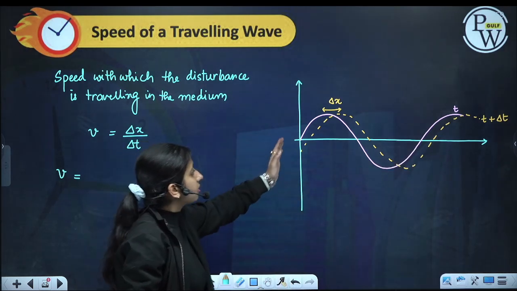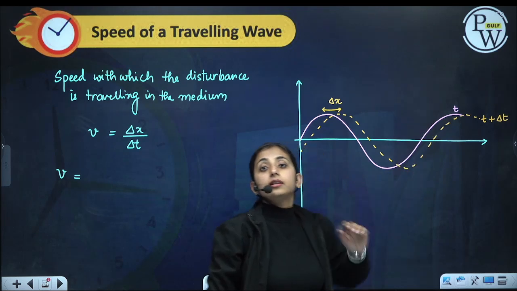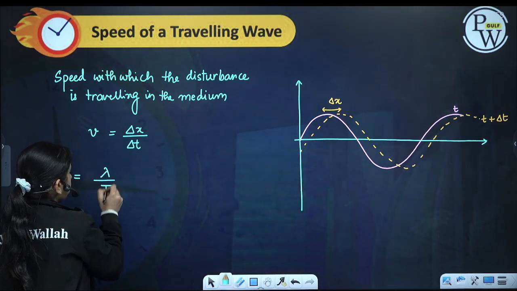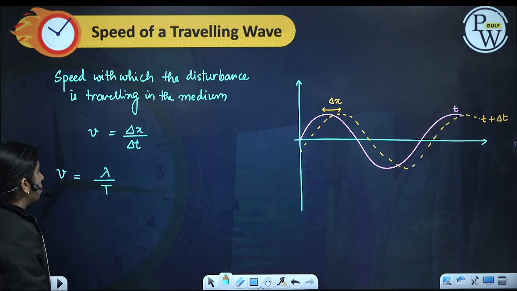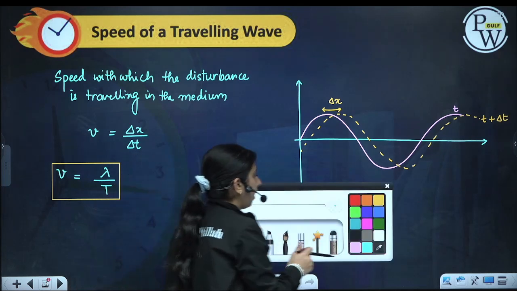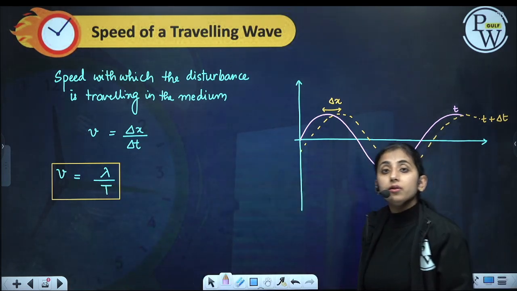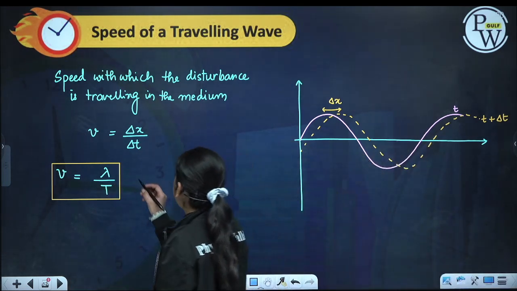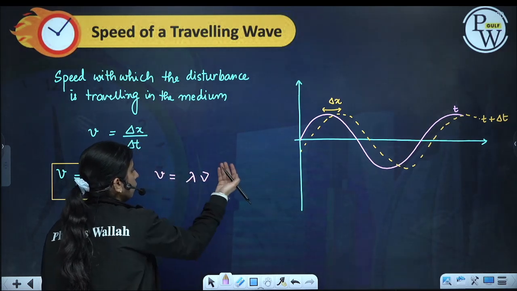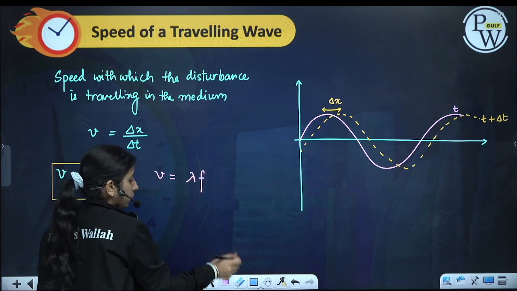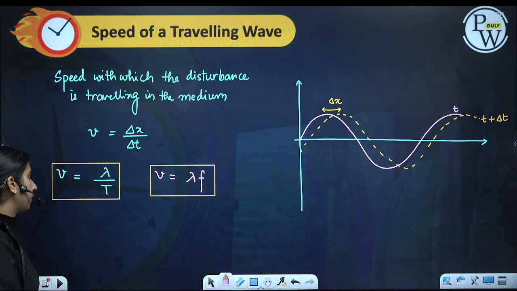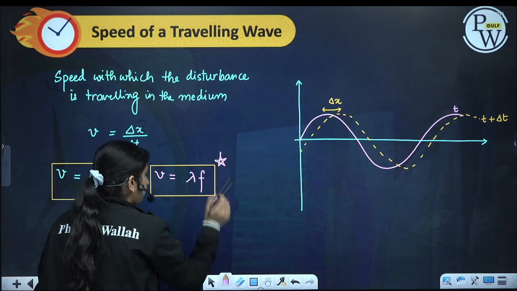This disturbance will reach over here in time T. So the speed of the wave is equal to lambda by T, and we know that 1 by T is frequency, so it is lambda into nu. Nu and v look the same, so let us write f. So it is equal to lambda into f.